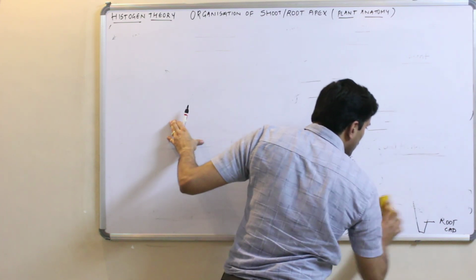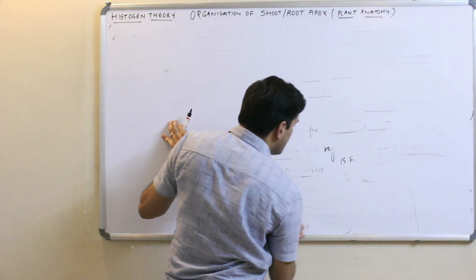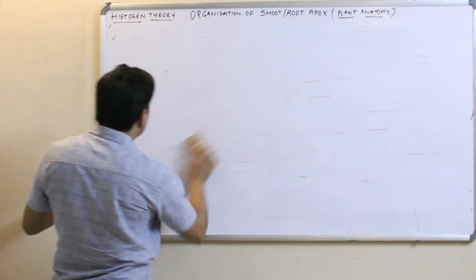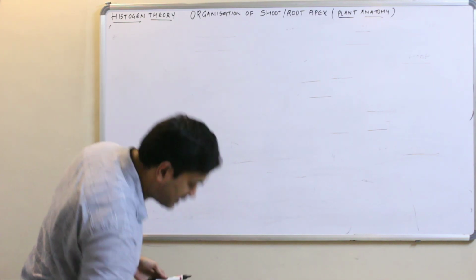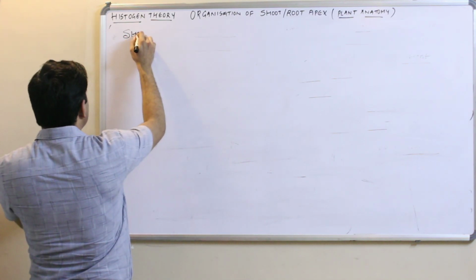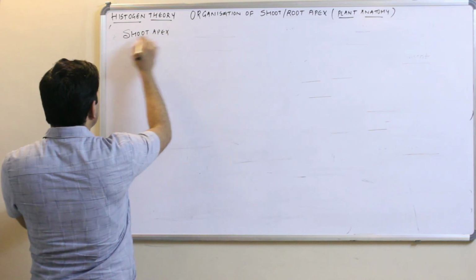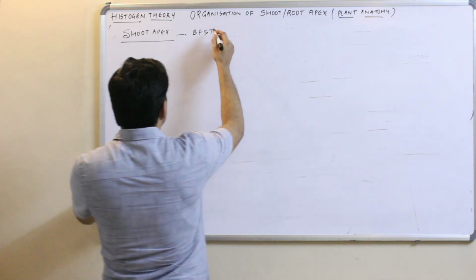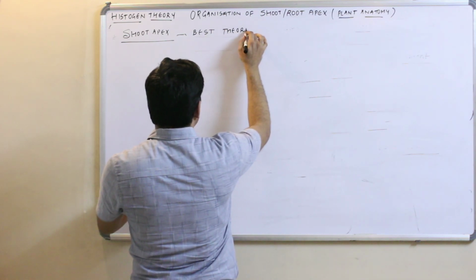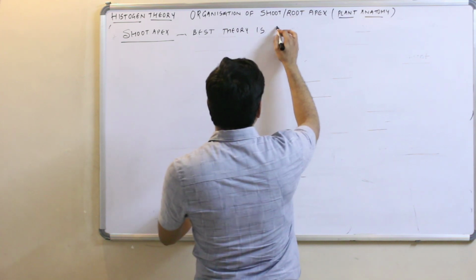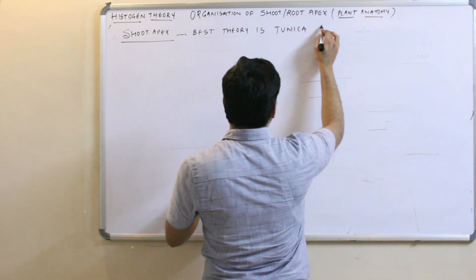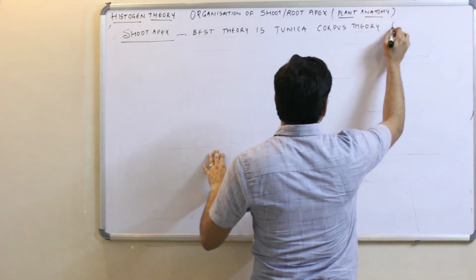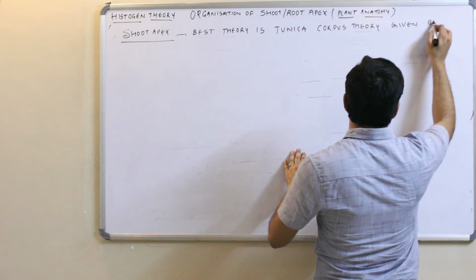It is the best theory to explain the organization of the shoot apex, and it is not applicable for the root. The best theory for the shoot apex is the Tunica corpus theory, given by Schmidt.